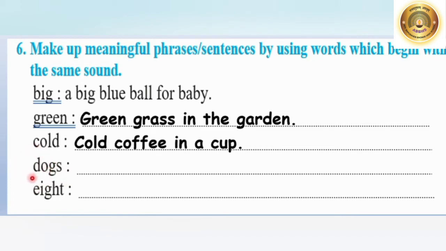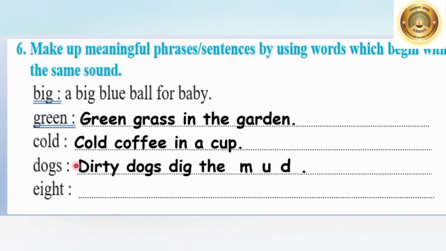D-O-G-S, dogs. What is the sound? D. Dogs means D. So what will be: Dirty dogs dig the mud. So in the sentence we can form D, dirty, D, dogs, dig, the, and M-U-D, mud. D at the end.